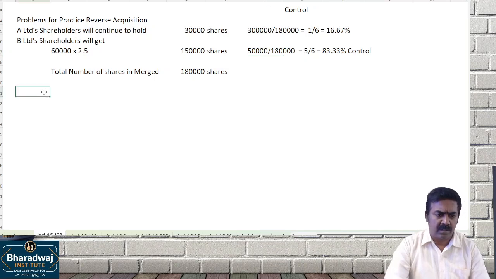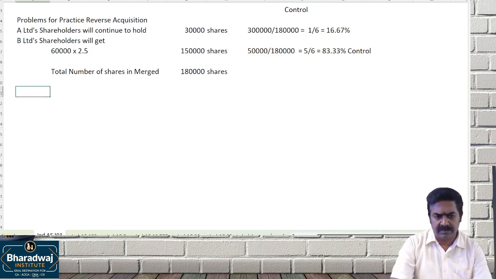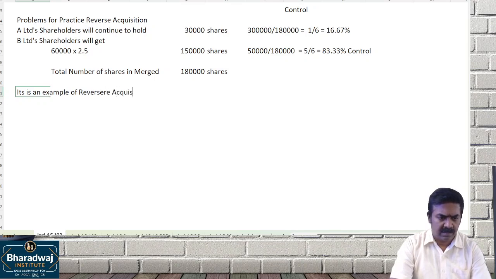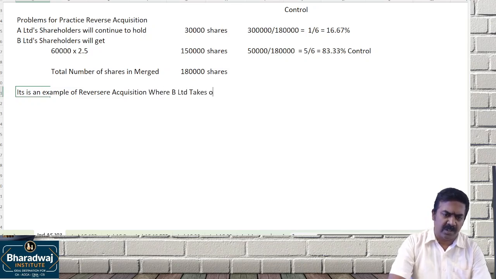So, acquirer, it is an example of reverse acquisition where B Limited takes over which one? The control of which one? Merged entity.